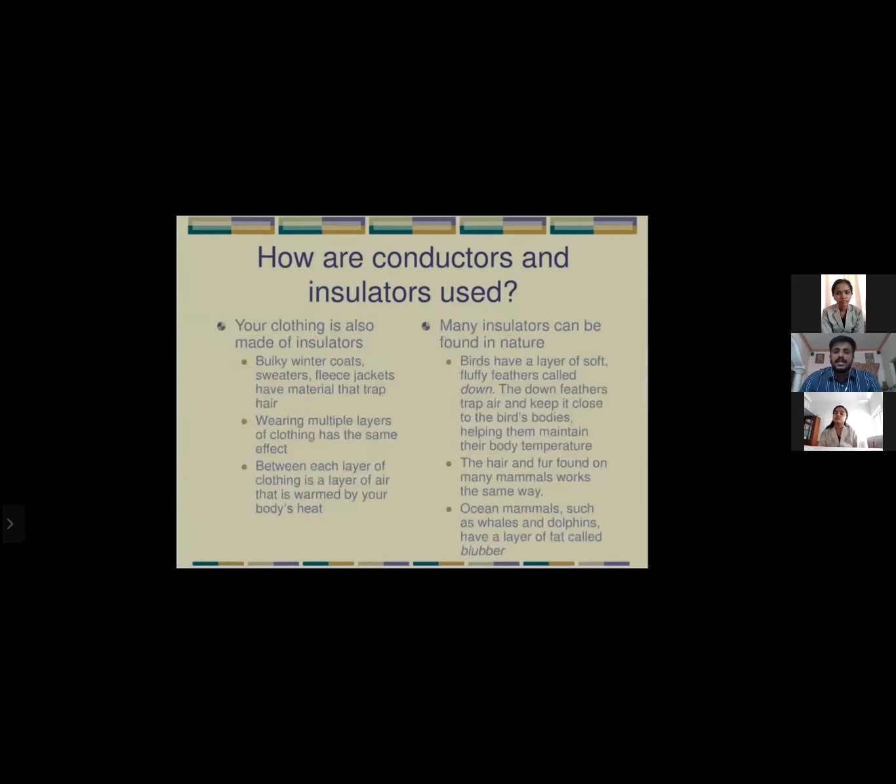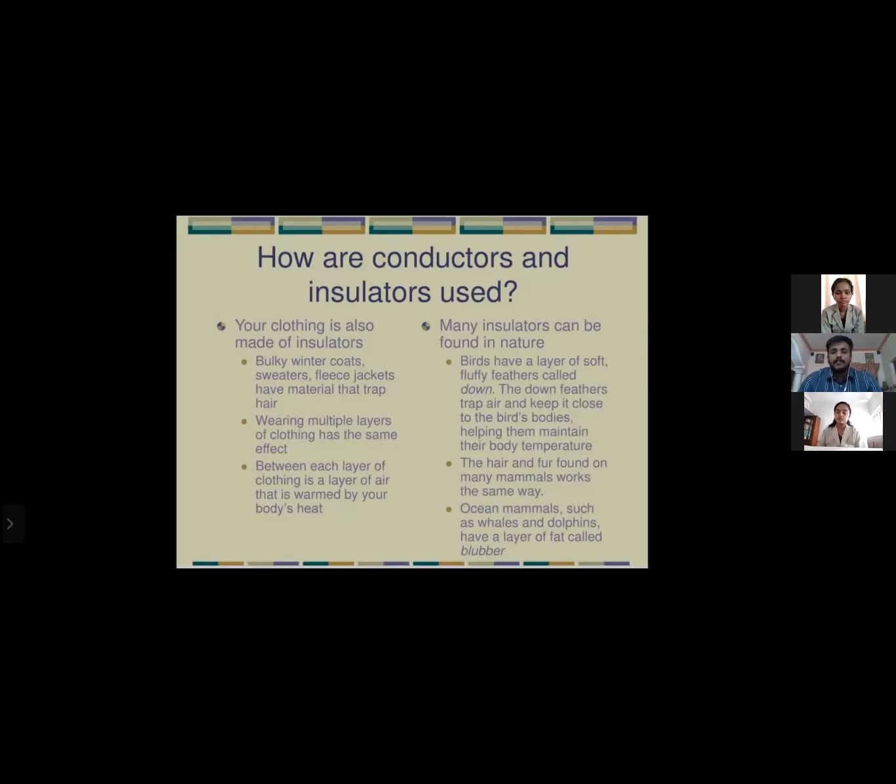How are conductors and insulators used? Your clothing is also made up of insulators. Bulky winter coats, sweaters, fleece jackets have materials that trap air. Wearing multiple layers of clothing has the same effect. Between each layer of clothing is a layer of air that is warmed by your body heat.